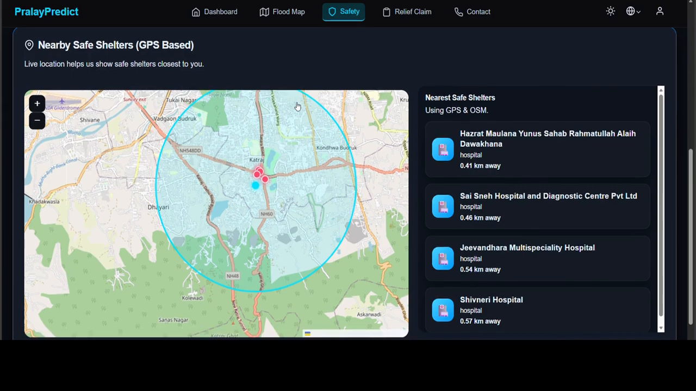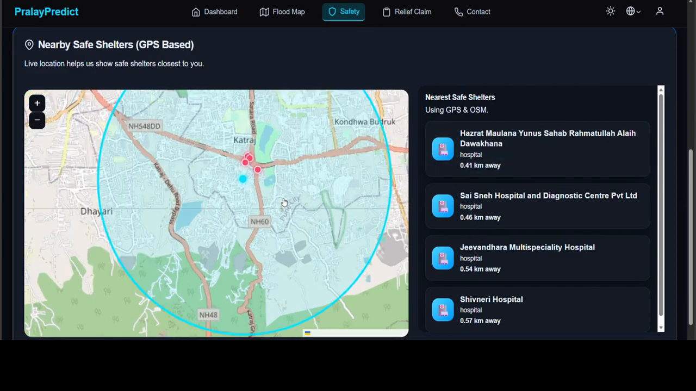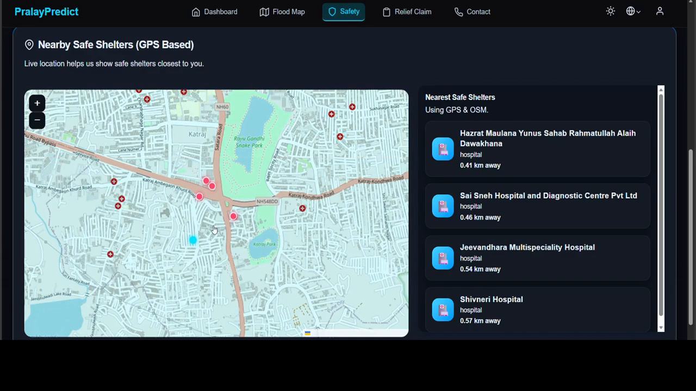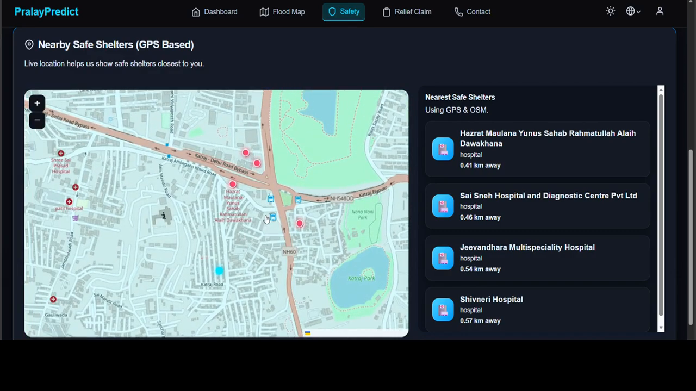Followed by this is the most important feature, nearby safe shelters, which is a GPS-based feature. The website tracks your current GPS location, and based on it, it gives you the shelters around you. Now I'm in Pune, so it is showing me the shelters available nearby. As we can see, it not only shows the shelters, but also the distance between me and the shelter. It also marks the shelters with red pointers on the map.